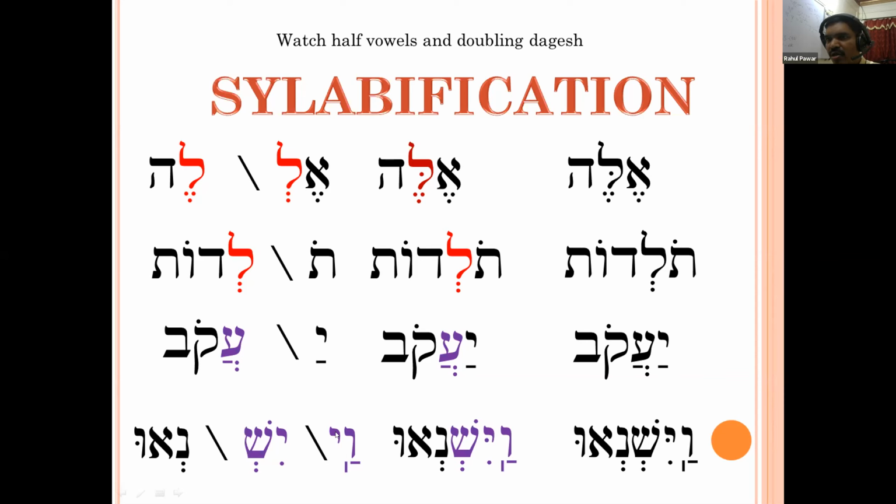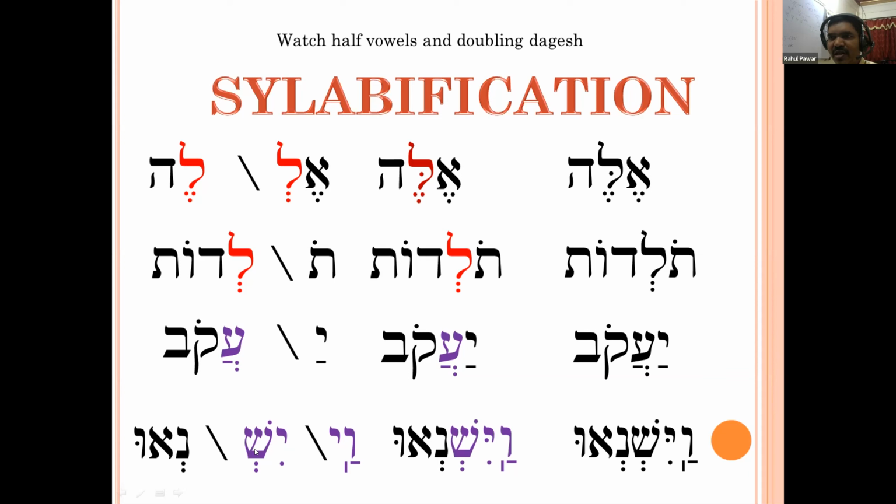One yod will go to the under wow, so it will come as ve. It will become a long vowel, like pathak yod. Then the next one is ish. This hirek will come under yod.